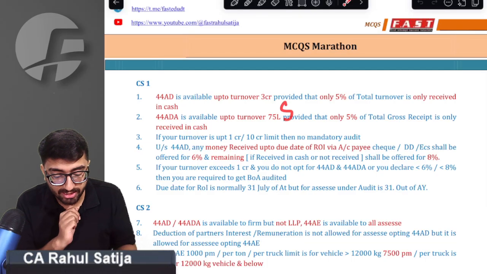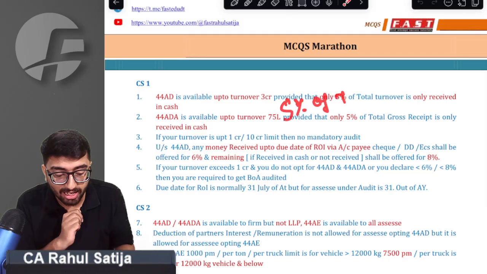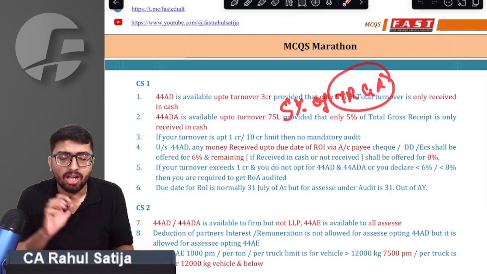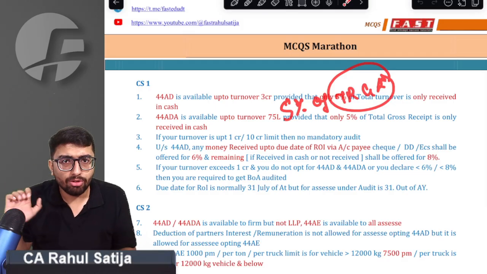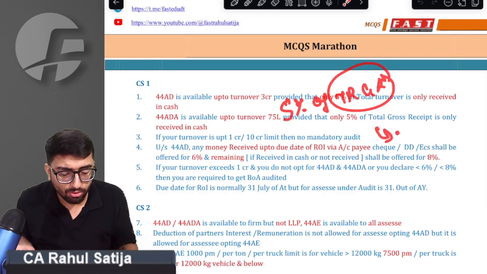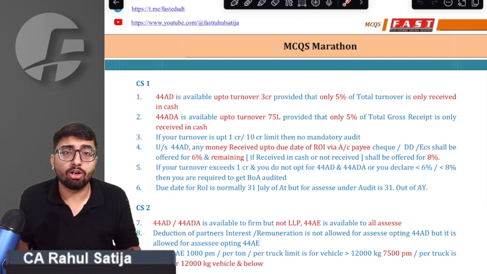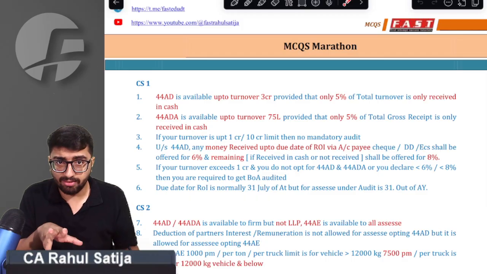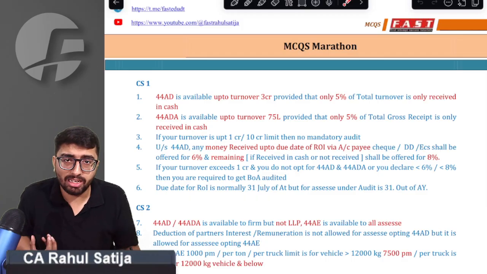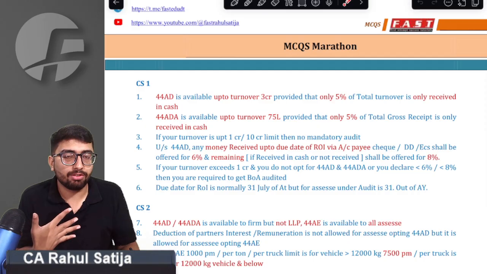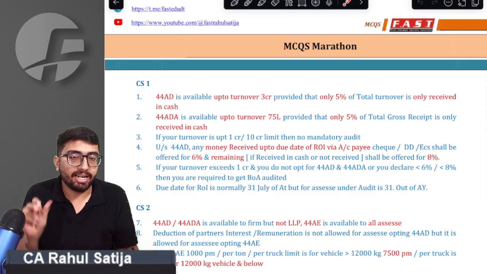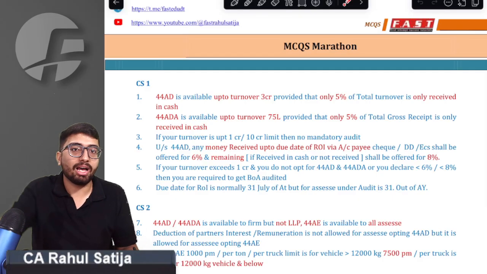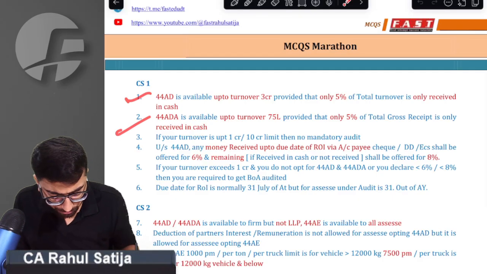But if your cash receipts are up to 5% of total gross receipts from the turnover, then you are allowed up to 75 lakh rupees to opt for 44ADA. We are clear with that. What my intention is to tell you is that we don't have to check 5% of total receipts; rather, 5% of the turnover is to be checked. If that is complied with, you are allowed a higher limit for 44AD and 44ADA.